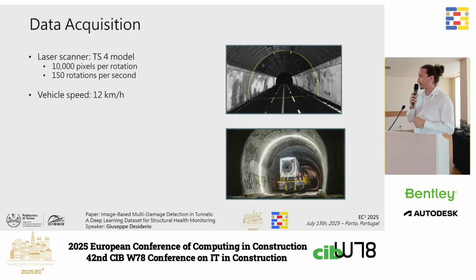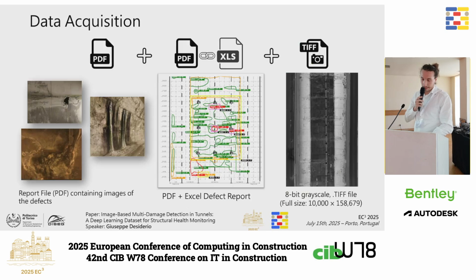So the first step is the data acquisition. We acquired the images with a mobile laser scan. This is a common data collection approach in tunnels because there are poor lighting conditions. The 360-degree rotation of the laser is able to capture the entire vault of the tunnel and the road, providing us the so-called unwrapped panoramic view of the tunnel, which is stored in this .tif file.